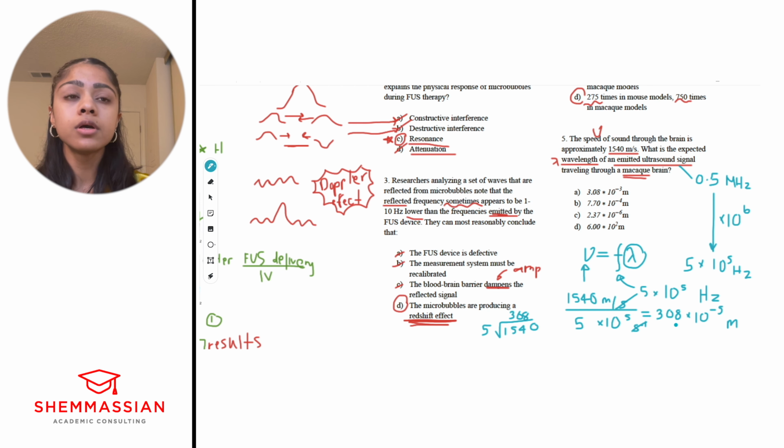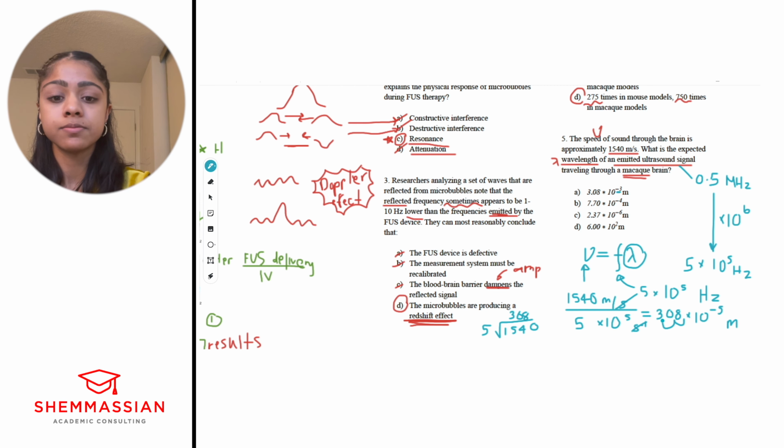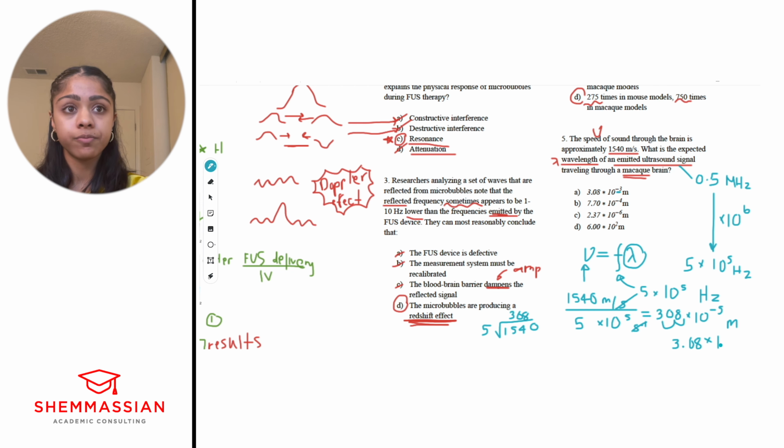Okay, so let's just go back here. The only one that closely resembles it is 3.08, but we've got a different number here, right? And this is in scientific notation, right? So we can change this to scientific notation. If we were to move 2 decimal points here, we would get 3.08 times, right? You move 2 decimal points to the left, you decrease this by 2.